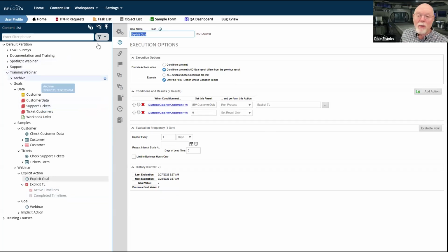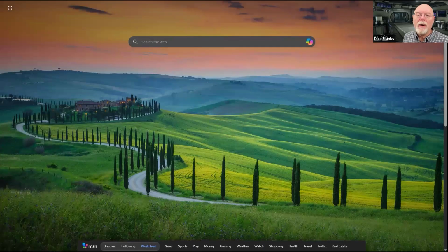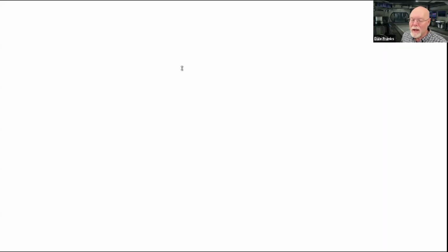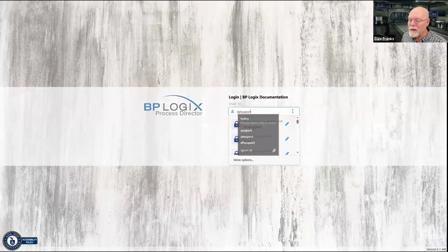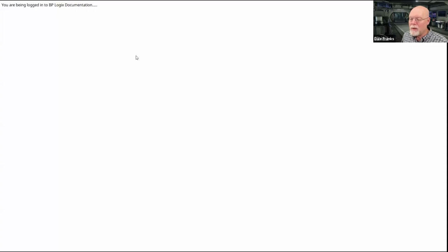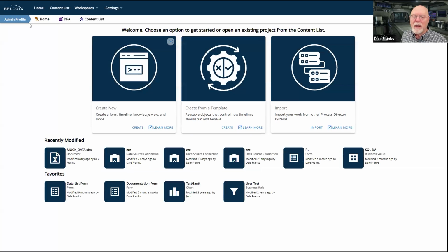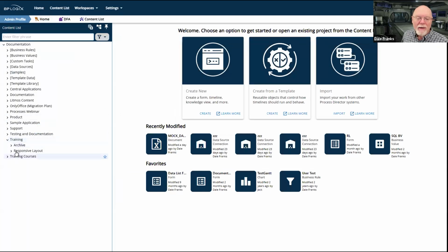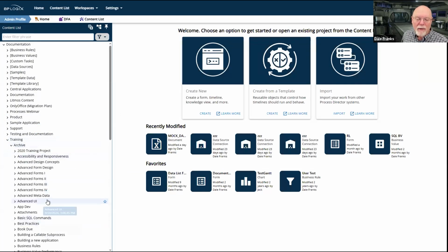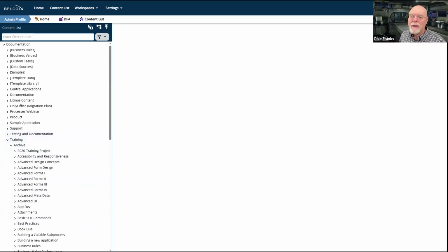So let me tell you what we're going to do. We're going to try to pull this onto documentation. Now, documentation is on a bleeding edge version of Process Director. So I tend to not like to use this server, but this may be a requirement this time. So let's pop open the content list. And I do have all of my objects in here, but I don't have that training process. So let me just go to training here.